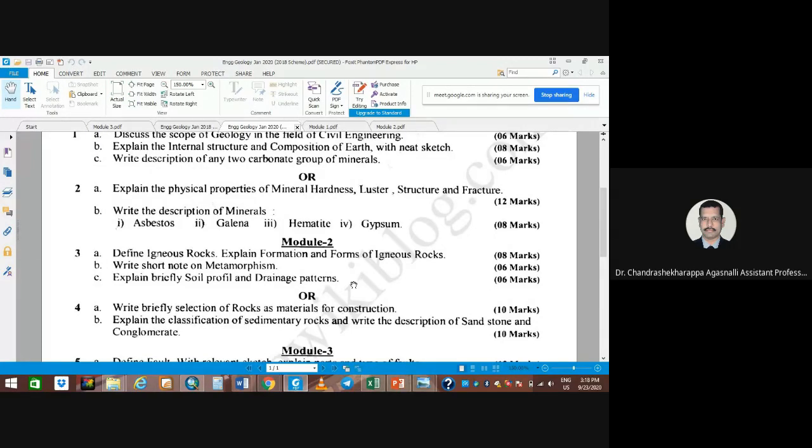In metamorphic rocks, how the different types of metamorphism happen, what the key factors are, and how they influence metamorphism. How the igneous rocks are formed, and what the classification or forms of igneous rocks are. Now we are going to discuss briefly the soil profile and also the drainage patterns. Okay, is it clear?